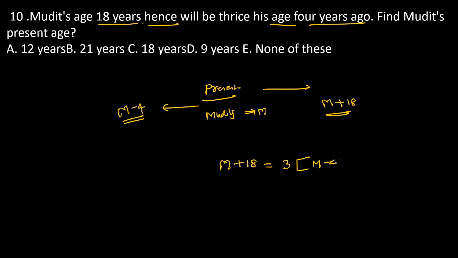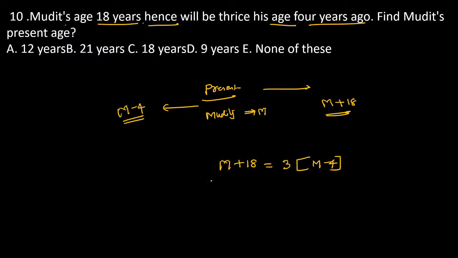That is the equation you need to write. Again, I am reading the information. Mudit says 18 years hence. Consider the present age of that person to be M. According to the information, 18 years hence the age of that person is M plus 18. Then M plus 18 is exactly equal to thrice his age 4 years ago. 4 years ago, Mudit's age is M minus 4. Comparing M plus 18 and M minus 4, it is exactly 3 times.